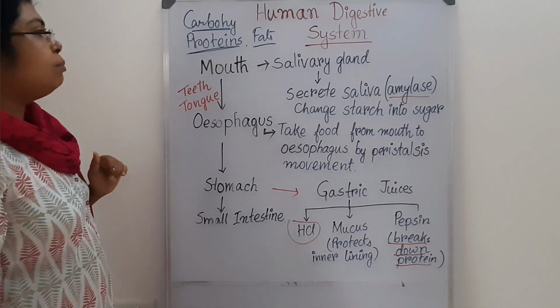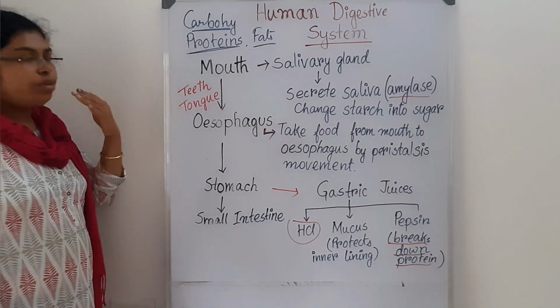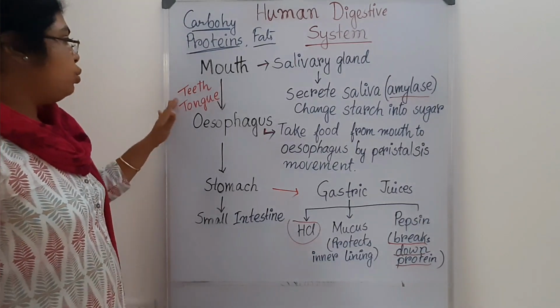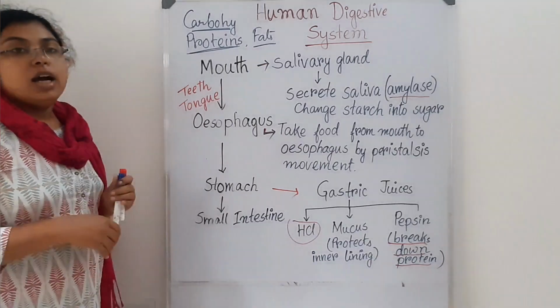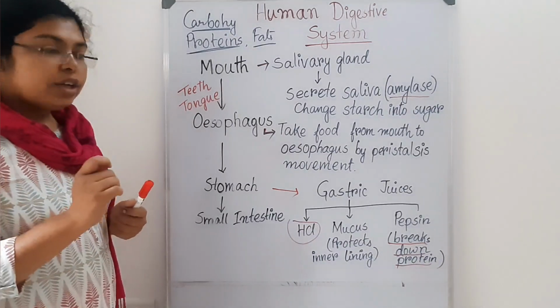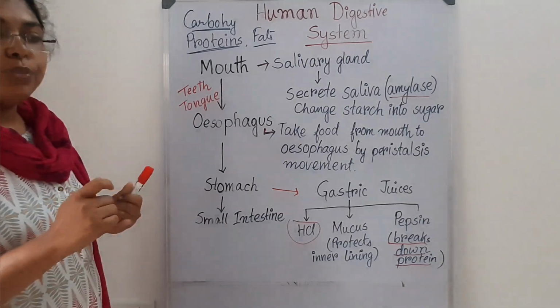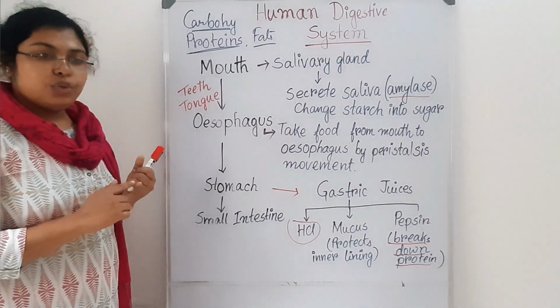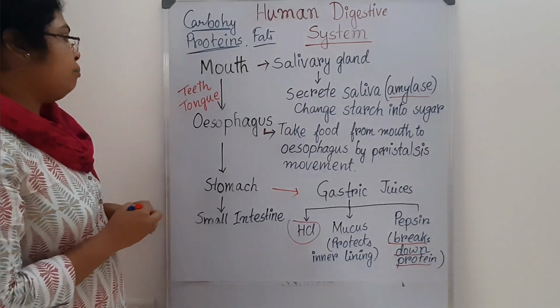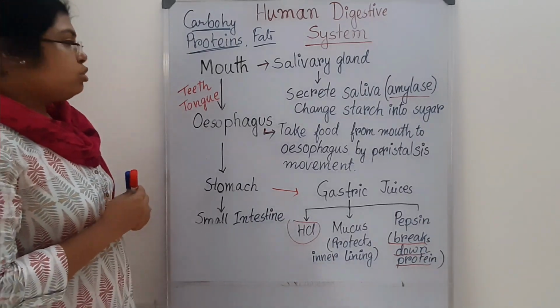First we come to the mouth. We already know we have teeth and a tongue. So what is the use of the tongue and what is the use of the teeth? We already know our teeth are used for cutting the food, chewing the food and grinding the food. What is the use of the tongue?